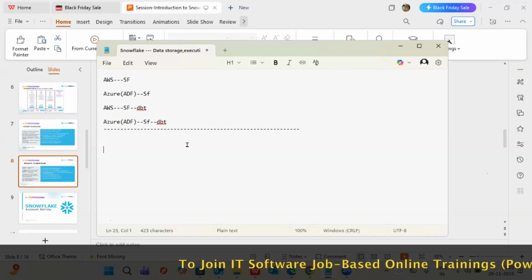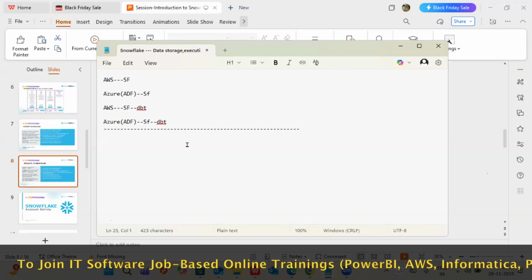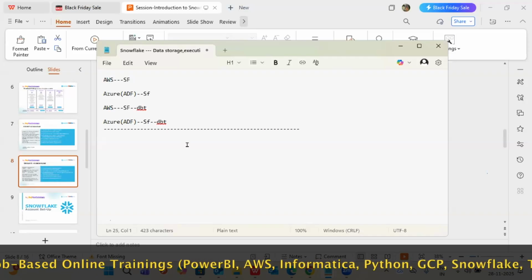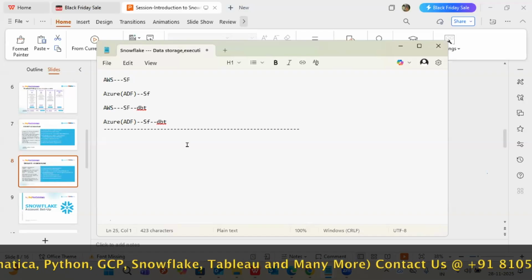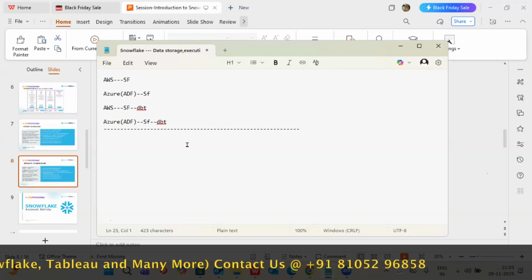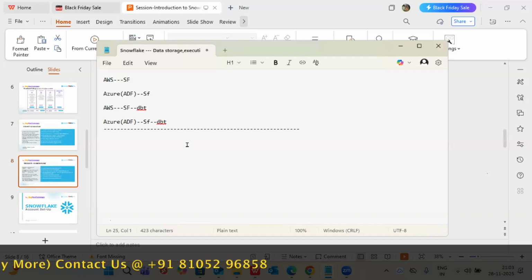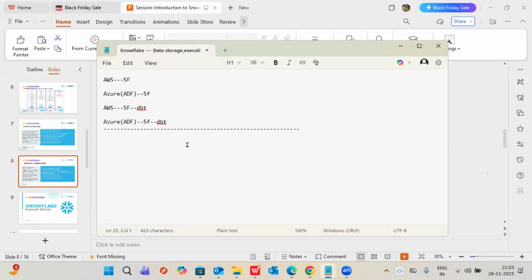No problem. What should be in your course? Will you cover both AWS and Azure cloud as well? I'm not covering the complete AWS technology. How AWS and Snowflake have to integrate, how AWS and Snowflake will load the data, that loading process we have to focus on. Why would we learn complete AWS technology? We are not AWS developers or Azure developers, right? We don't require all this.